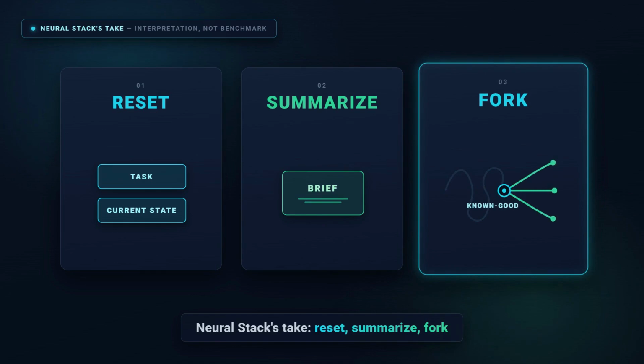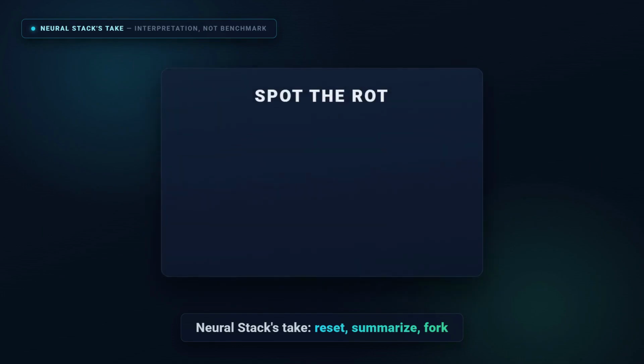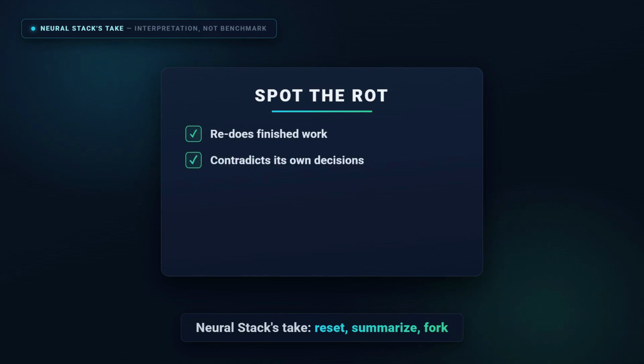2. Summarize. If your laps genuinely need history, checkpoint it. Compress what's been learned into a short brief and let the next lap read the brief instead of the raw scroll of failures. Curation, not accumulation. 3. Fork. Instead of one long thread grinding forward, branch clean attempts off the last known good state and keep whichever one lands.